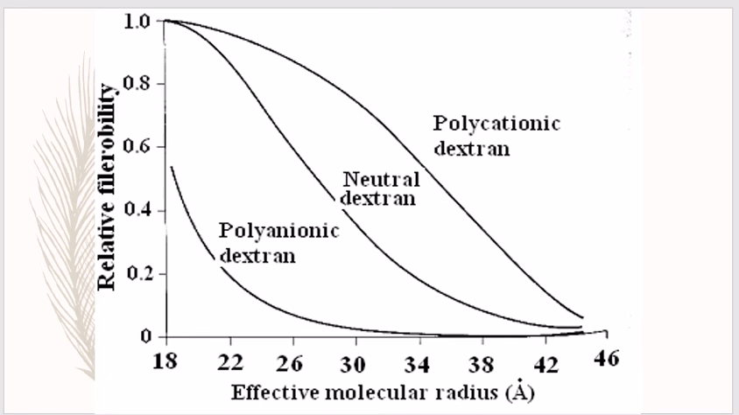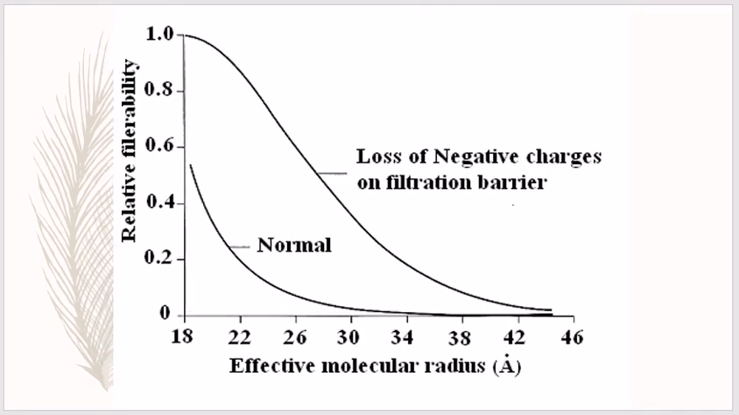of equal molecular weight. The reason for this difference in filterability is that the negative charge of the basement membrane and the podocytes provides an important means for restricting large negatively charged molecules, including the plasma proteins. So as you can see in this figure, the loss of negative charge on filtration barriers.